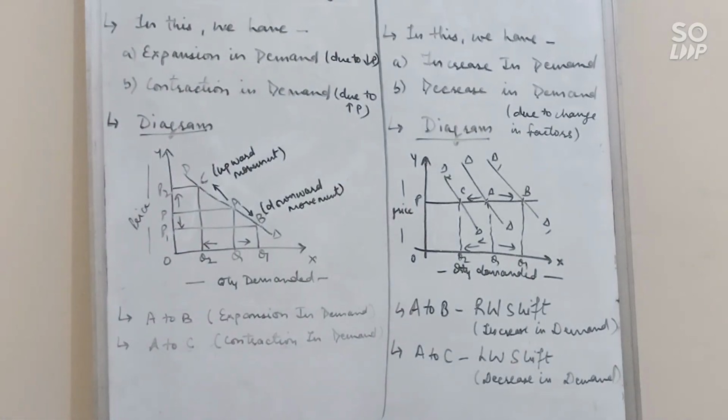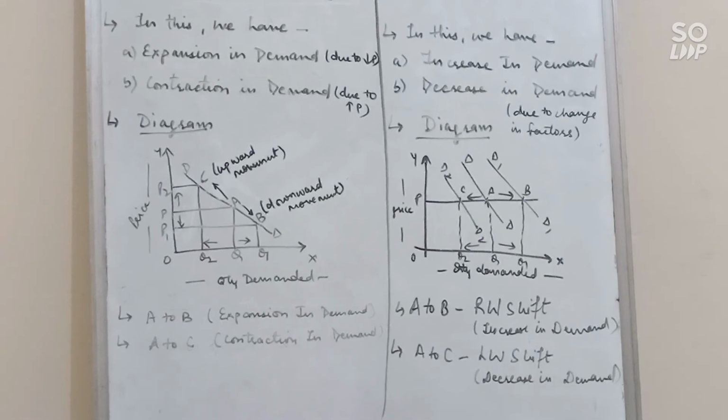Clear? So in this way these two topics are very important. You may get a question: explain expansion and contraction in demand, explain increase in demand and decrease in demand in 4 marks, or you may get a difference like change in quantity demanded and change in demand. If it is a 4 mark question, you have to write 4 points. But first of all you will write the meaning. Don't skip the meaning, otherwise minus 1.